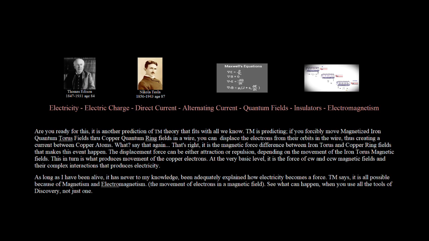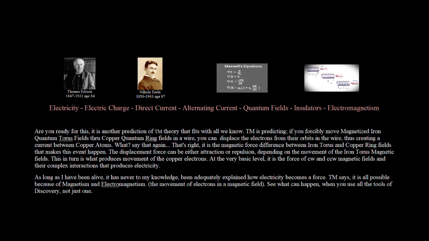What? Say that again. That's right, it is the magnetic force difference between iron torus and copper ring fields that makes this event happen. The displacement force can be either attraction or repulsion, depending on the movement of the iron torus magnetic fields. This in turn is what produces movement of the copper electrons.